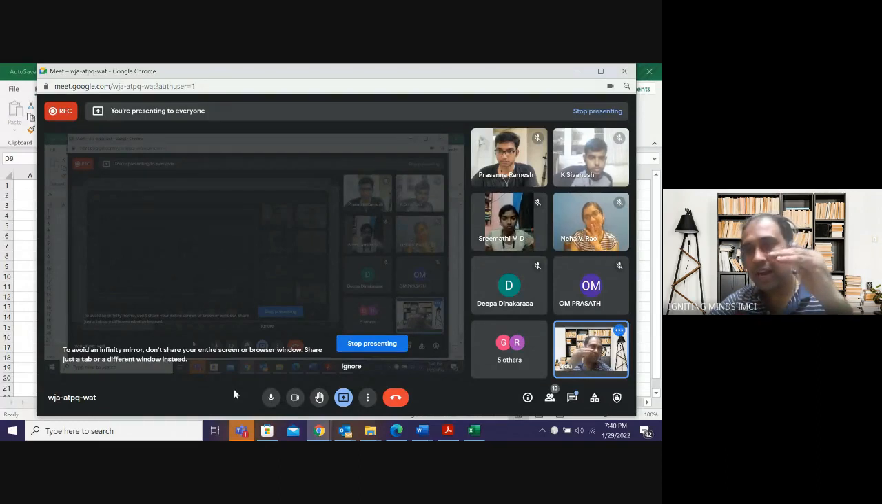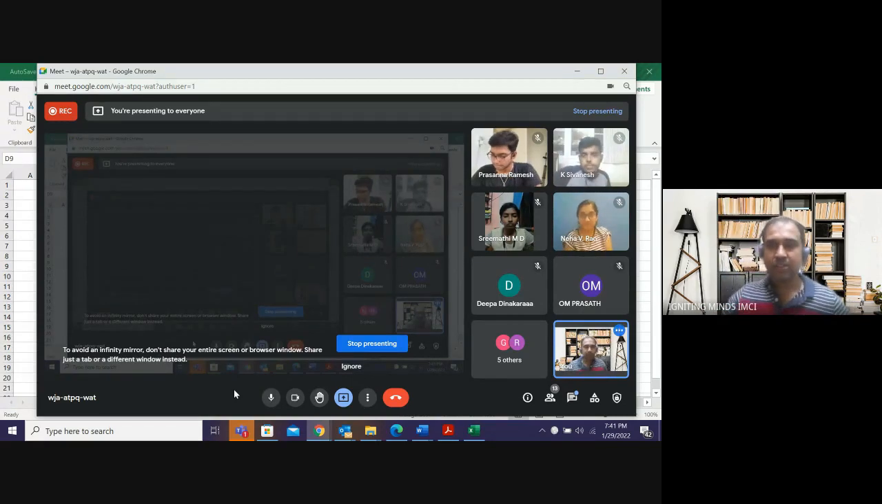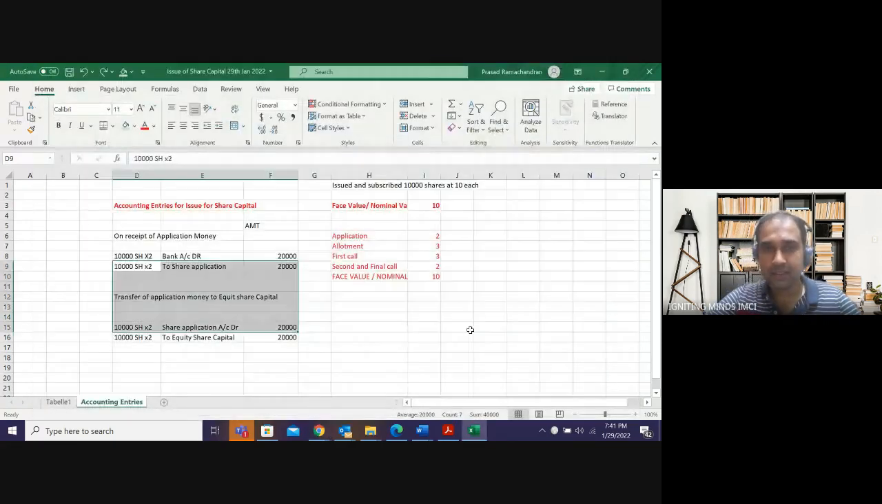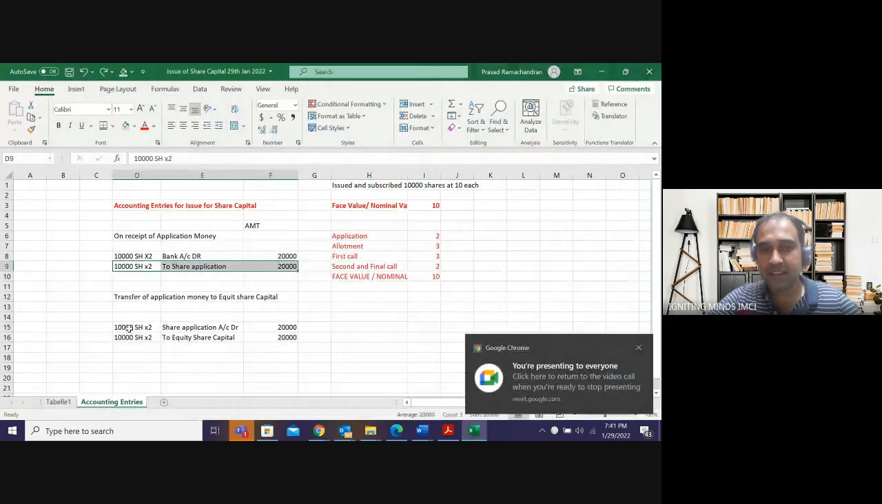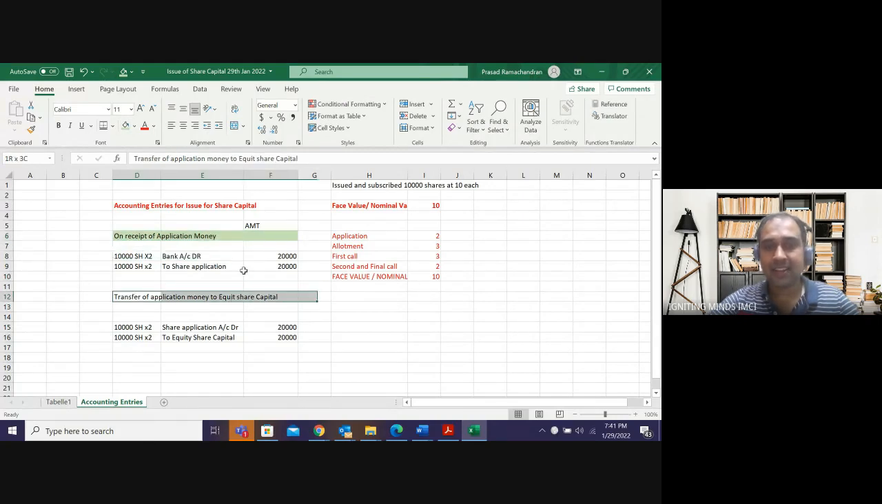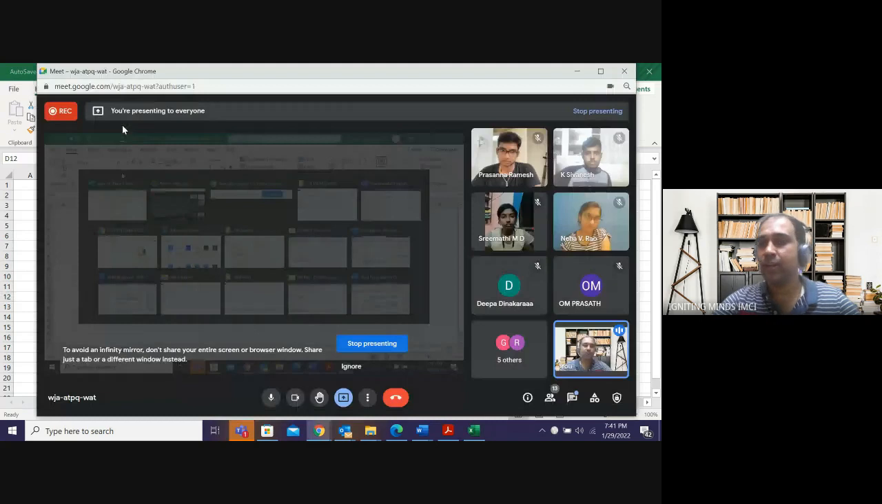Ultimately, what is happening in this transaction is my cash is increasing and my capital is increasing. The ultimate impact is bank account debit to equity share capital. On one side my bank account increases, on the other side my capital increases. First entry is bank account debit to share application money. Second entry is share application account debit to equity share capital. So share application is debited and credited, and it will become zero. But these are the two entries that we have to pass: first the application is received, then it is transferred to equity share capital.